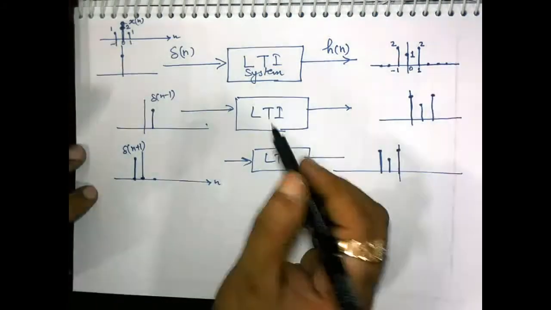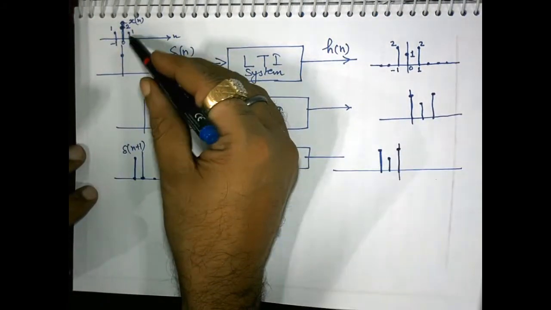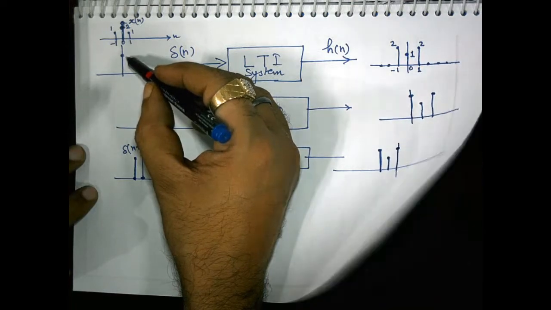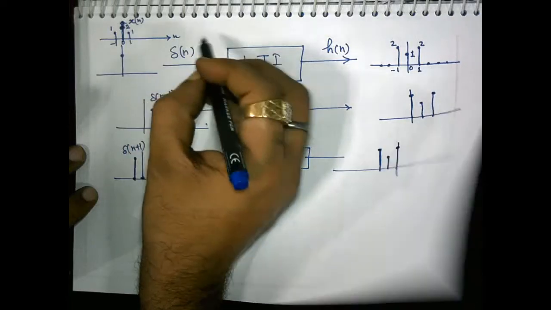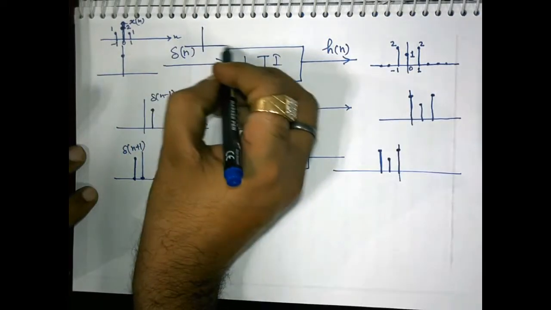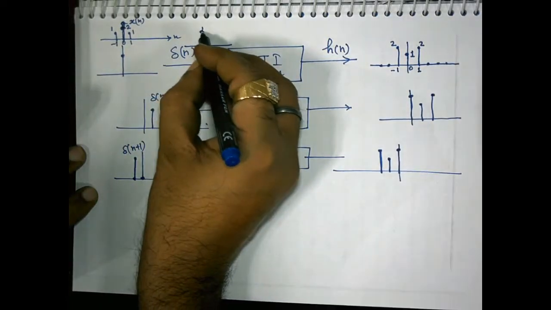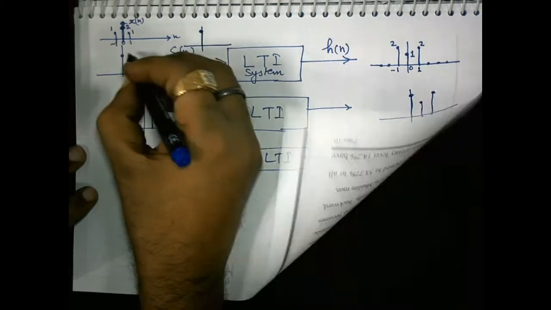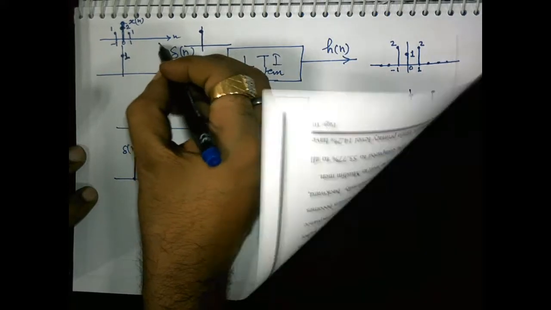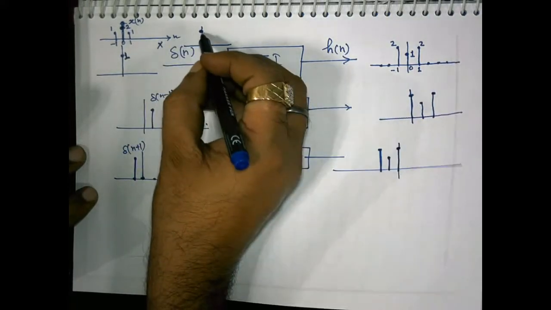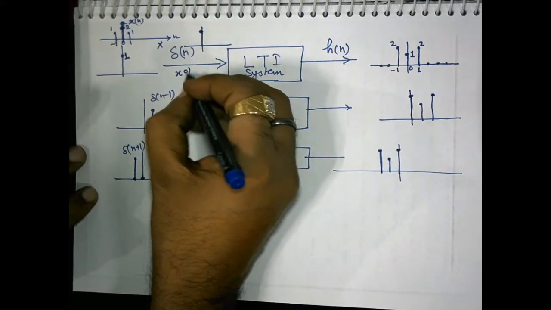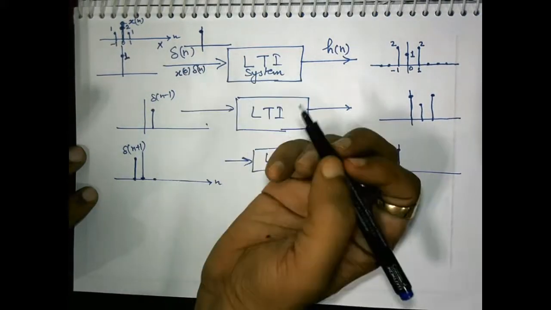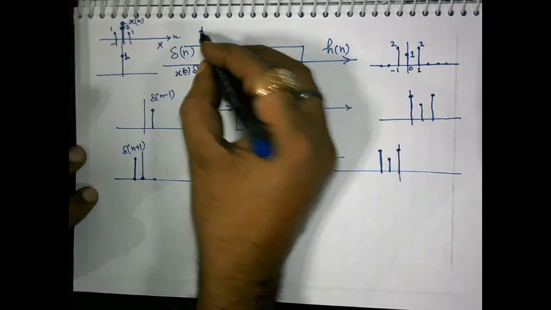Now if I multiply delta[n] by this x[n], what results at the output of the multiplication is simply 2 here. When it was an impulse, it was 1 here, and now after multiplication it is 2 here, which means it is x[0] delta[n].